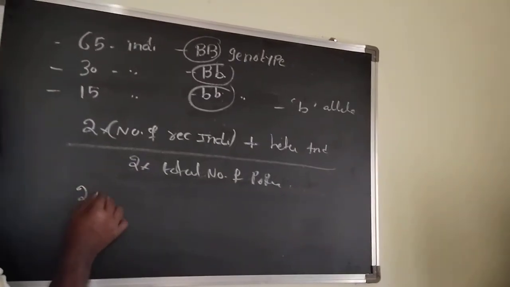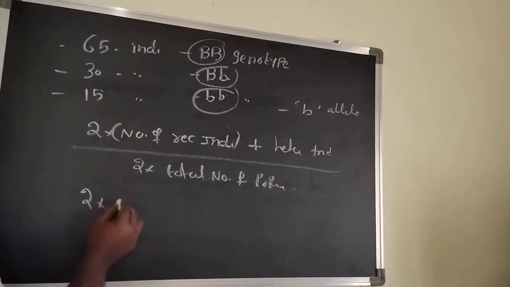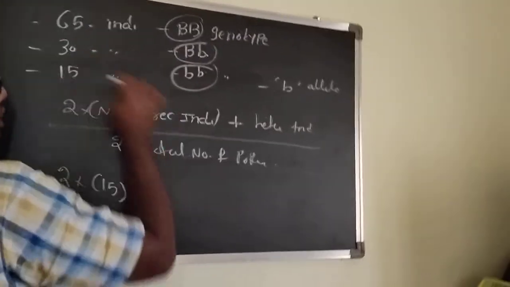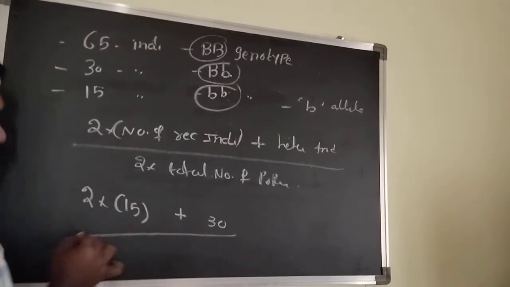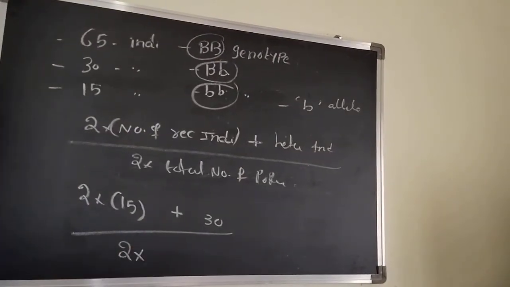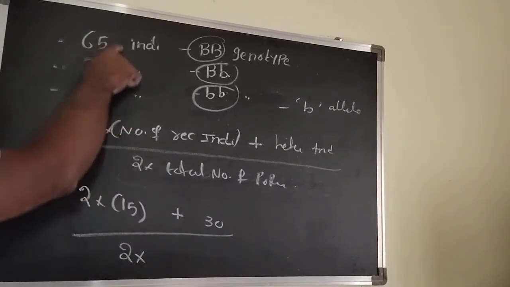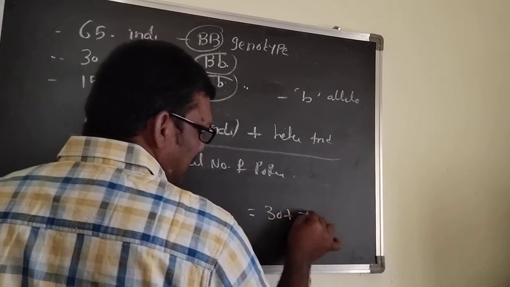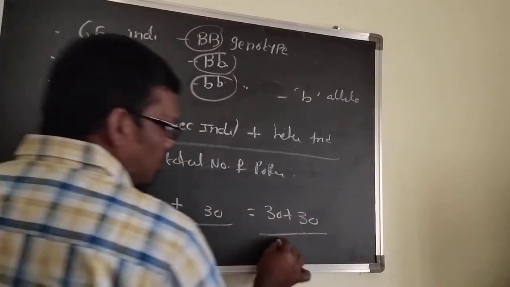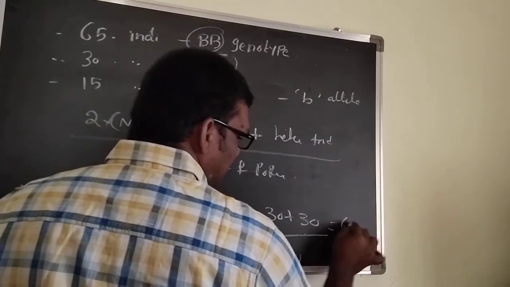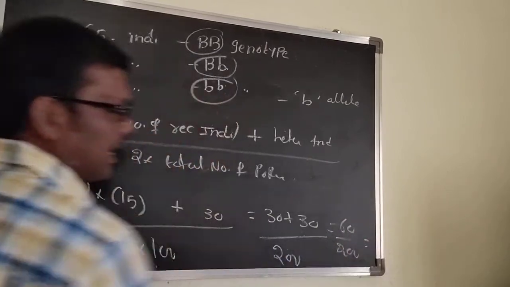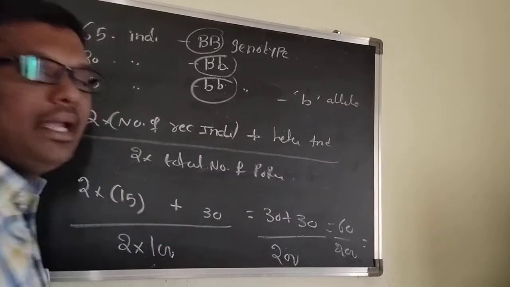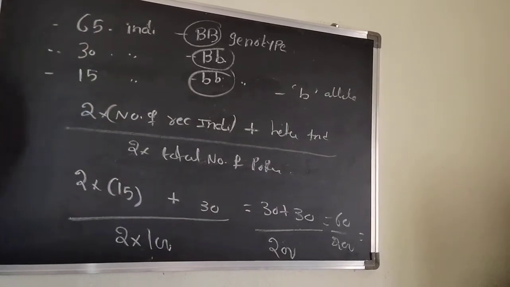2 into number of recessive individuals, how much? 15, plus heterozygous individuals, how much? 30, by 2 into total number of population. Total number of population, how much? 100. That's why 30 plus 30 by 200, that is 60 by 200. You can get the answer. That is the allele frequency of b, that is the recessive one.